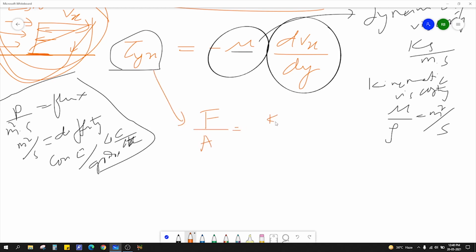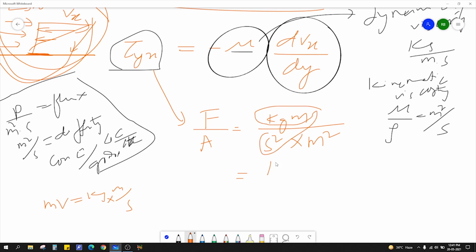What is force? It is mass into acceleration, so kg meter per second square. What is the area? Meter square, right? So this is nothing but your momentum flux. How? Just rearrange a little bit. What is momentum? Momentum means mv, so kg meter per second. Collect that, and you are only left with per meter square second. So this is momentum flux, because it is momentum per unit meter square second.